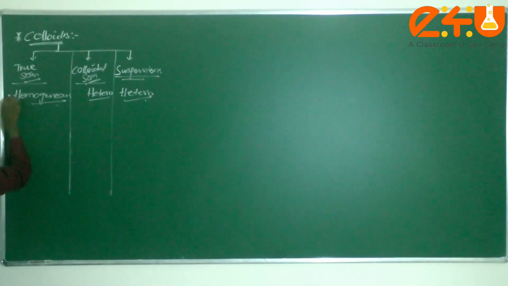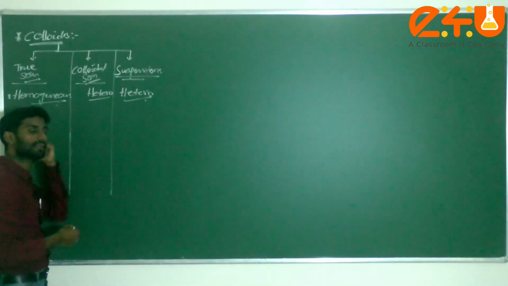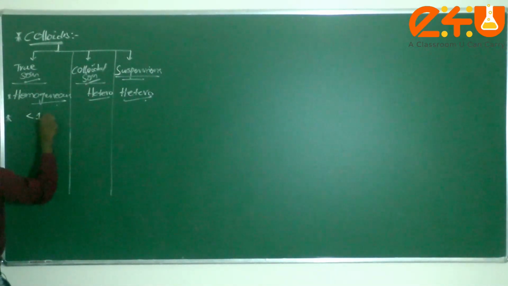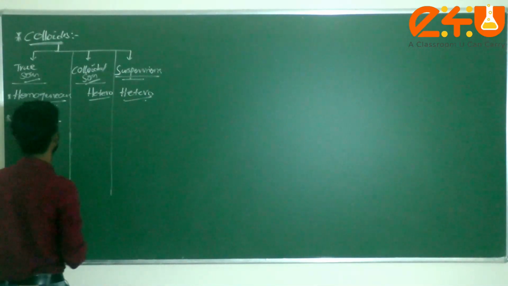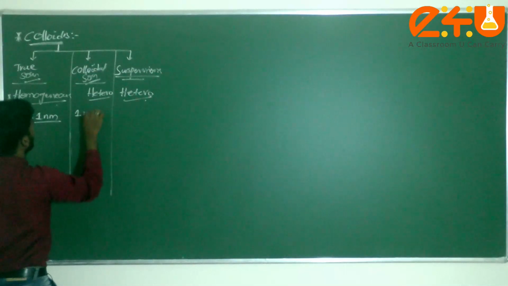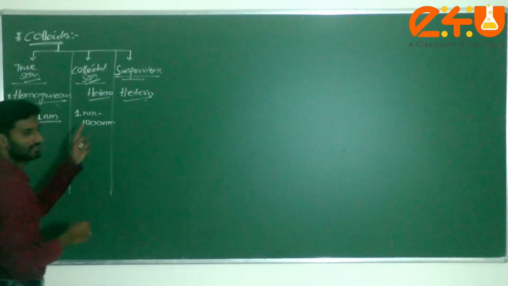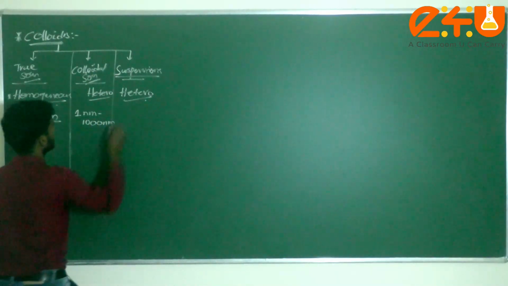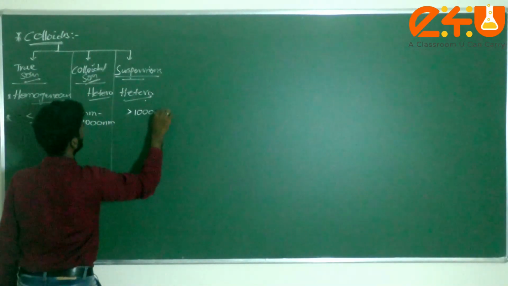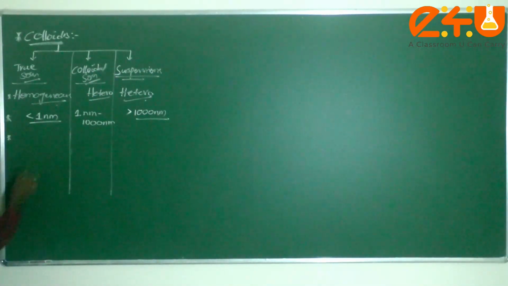Next, what about the size of the particles, dear students? The size of the particle in a true solution is less than 1 nanometer. In the case of a colloidal solution, it is 1 nanometer to 1000 nanometers. This is the size of the particles. But in the case of suspensions, it is greater than 1000 nanometers.